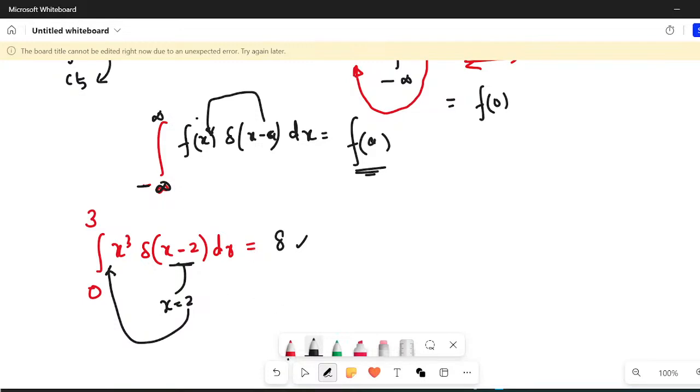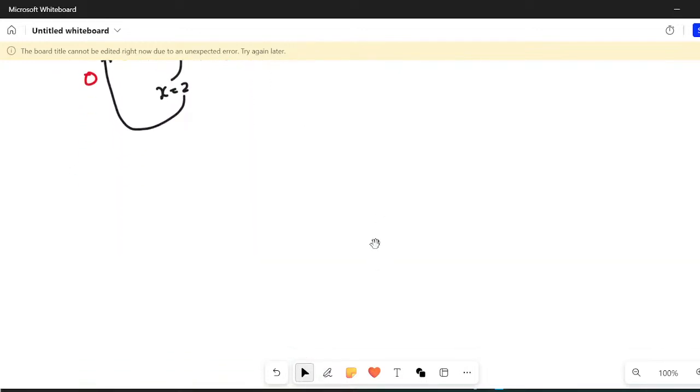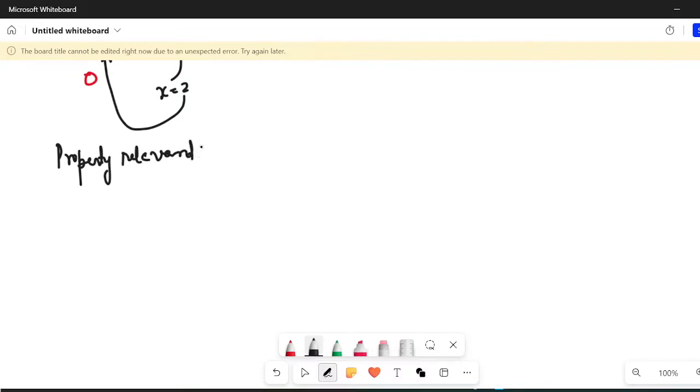Always understand that whenever you have to find some property relevant to the Dirac Delta function, you just use integration.